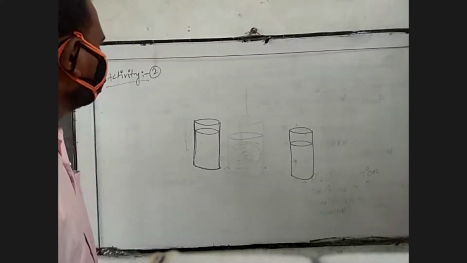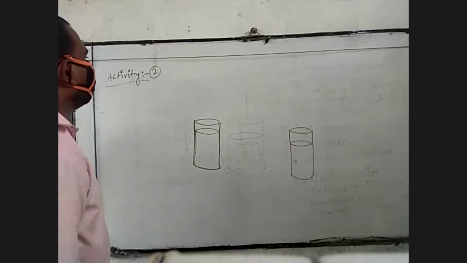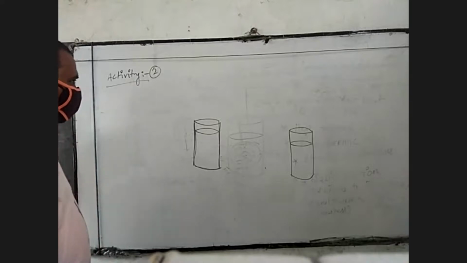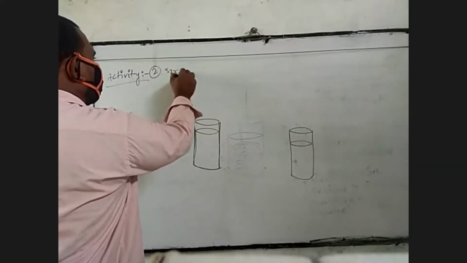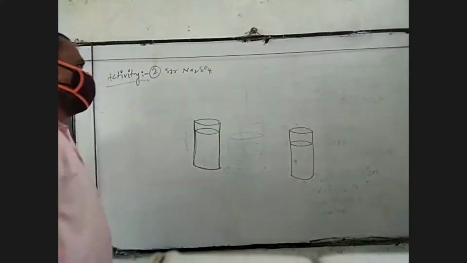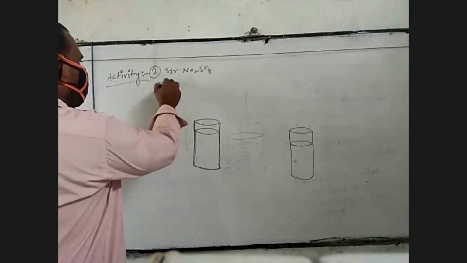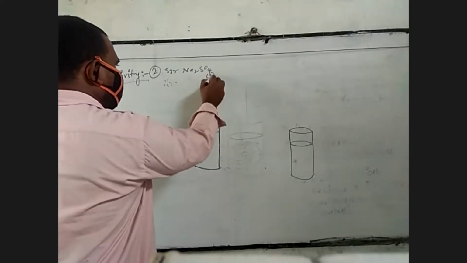Now you take 5 grams or 10 grams of sodium sulfate. Sodium sulfate is a powder, so it is in the solid state.